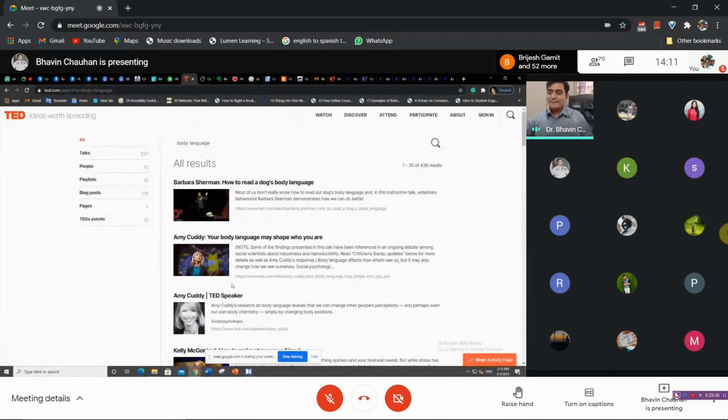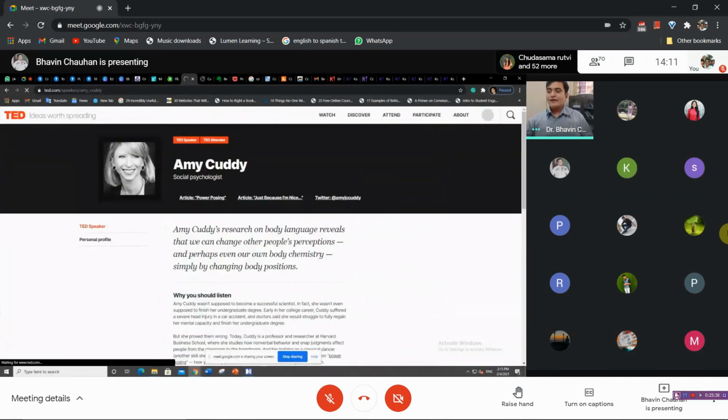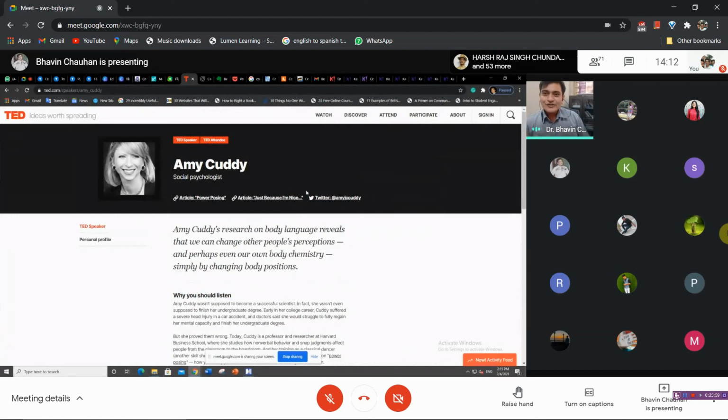Suppose Amy Cuddy. Let us talk on this. Now, Amy Cuddy is one of the social psychologists, and she has written a book called Presence, meaning how to make people feel your presence. And she has given the concept of power posing: how you can pose in public so people feel your power, right? She is so popular because she is booked for a year in advance.